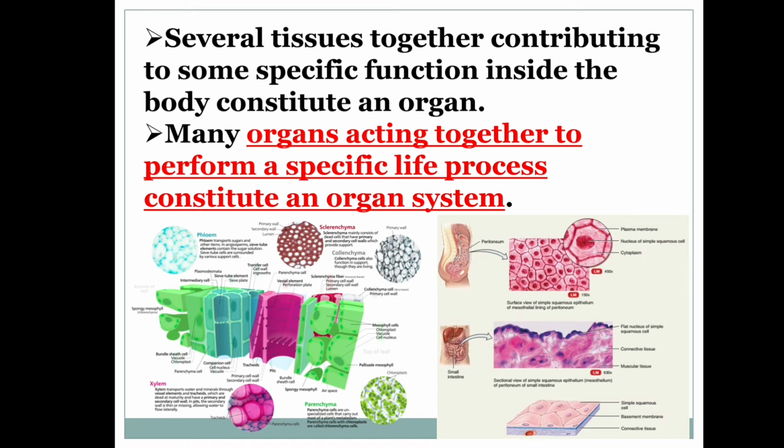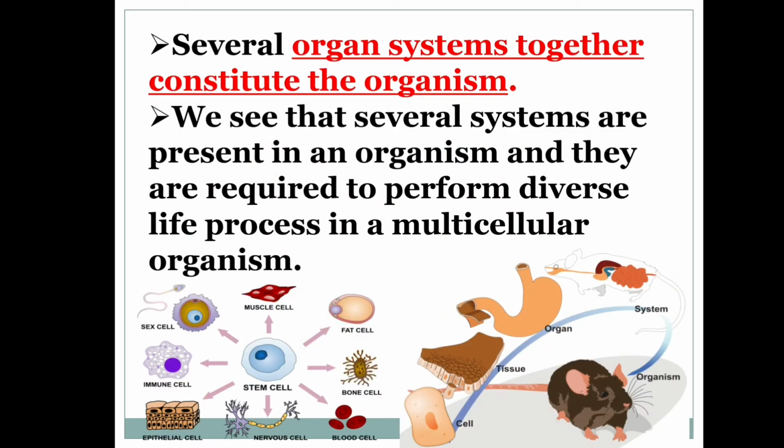So several tissues together contribute to a specific function inside the body and make up an organ. Many organs acting together to perform a specific life process constitute an organ system. That is, several organ systems together constitute the organism.